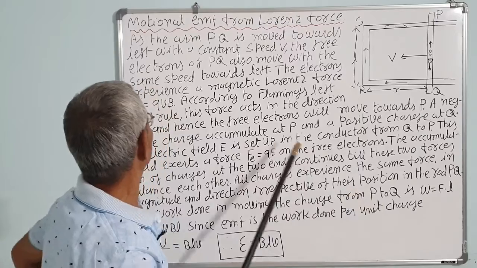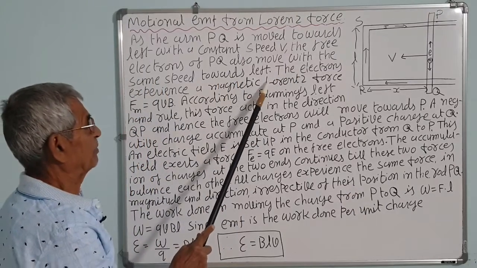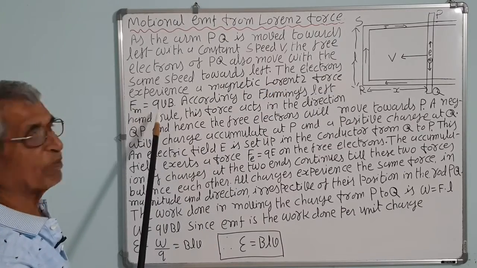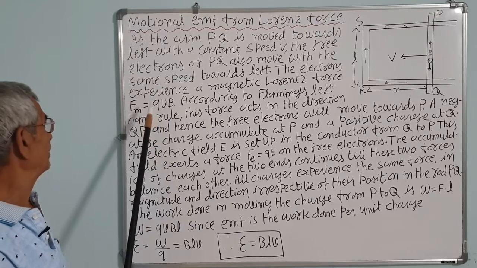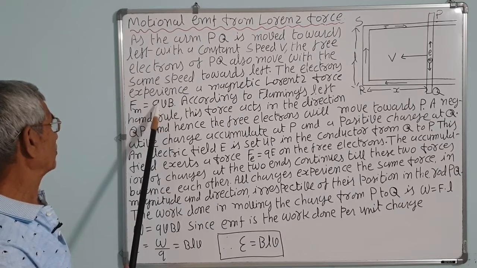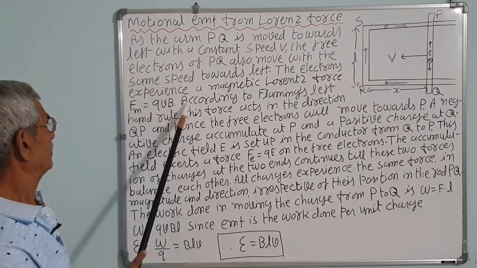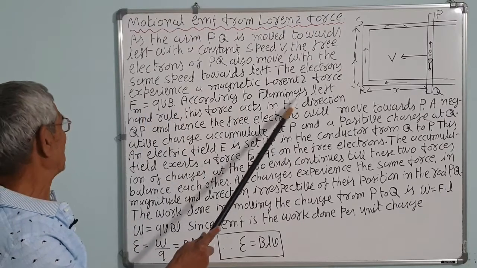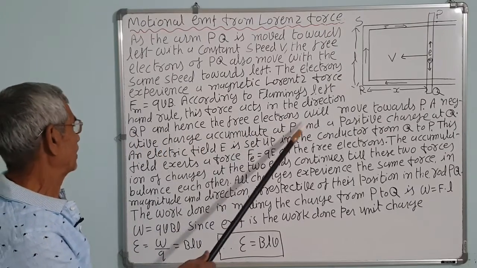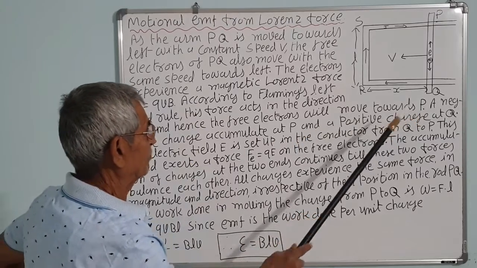The electrons of PQ also move with the same speed towards the left. The electrons experience a magnetic Lorentz force F_m given by the equation we have already studied, q v cross B, where v is the velocity of the charged particle, q is its charge, and B is the magnetic field in which it is moving. According to Fleming's left hand rule, this force acts in the direction Q to P, and hence the free electrons move towards P, correct?